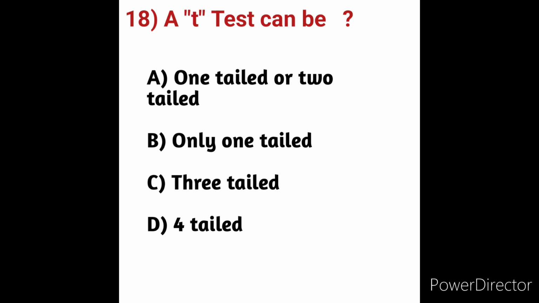We have three types of t-test. Those are one sample t-test, two sample t-test, and two sample paired t-test. Two sample t-tests are of two types, dependent and independent. The independent two sample t-test is also known as the unpaired t-test. The samples in the two groups being compared are unrelated. Here a t-test can be one-tailed or two-tailed.